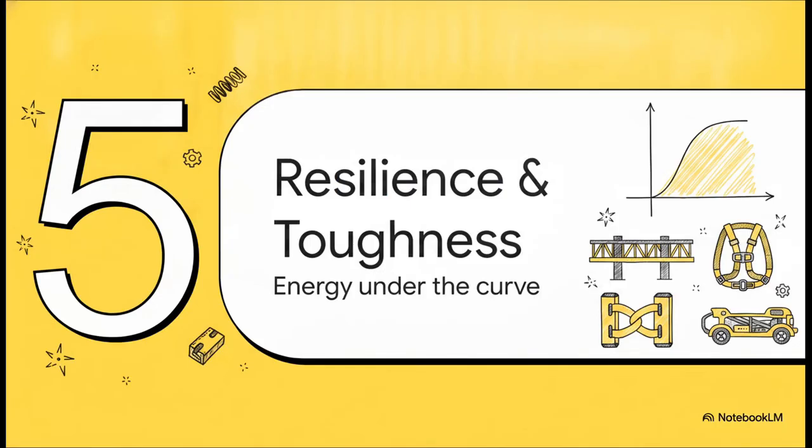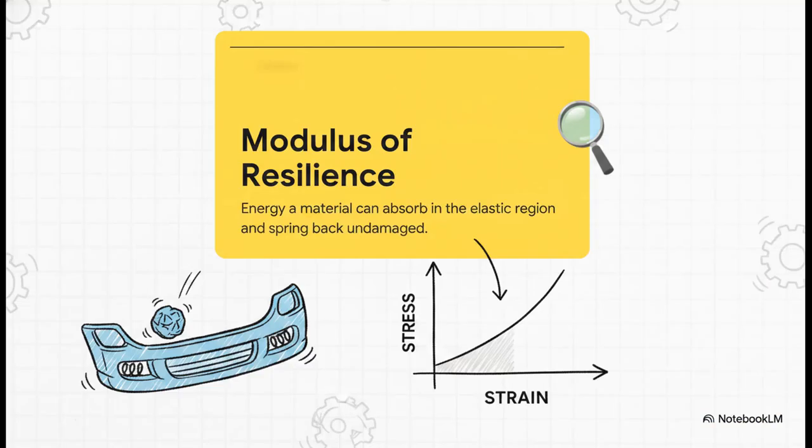And that leads us to our final section, part 5, resilience and toughness. You know, engineers don't just look at the line on the graph. They calculate the physical area underneath that curve to design life-saving products. First up, we have the modulus of resilience. This is the area strictly underneath the elastic linear region of the graph.